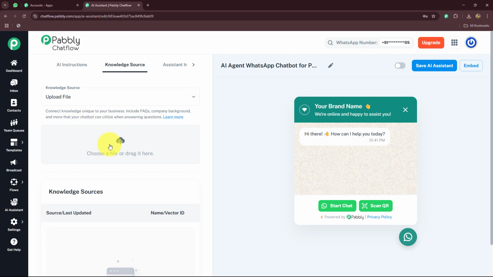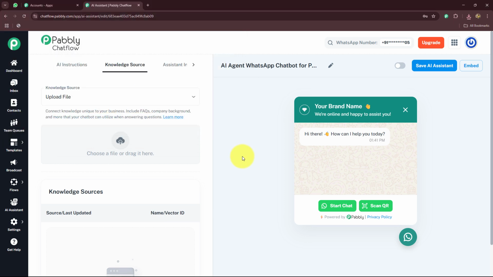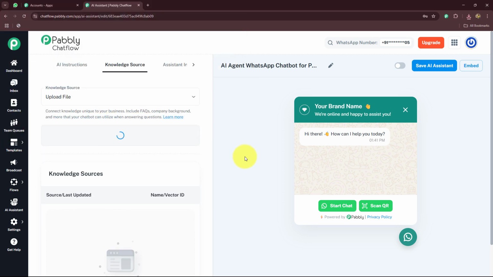So here what you can do, you can prepare a document about each and every detail of your business which is going to act as your knowledge source, and you can upload that document over here. Alright, so here I've already prepared the document. I'm going to directly upload it. Here's the knowledge base that I have created in text format, and I'm going to simply open it and upload it